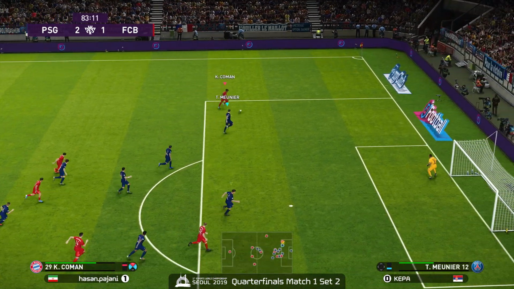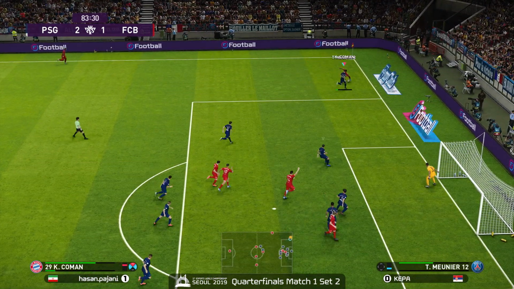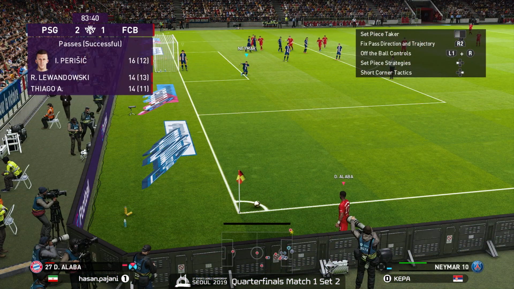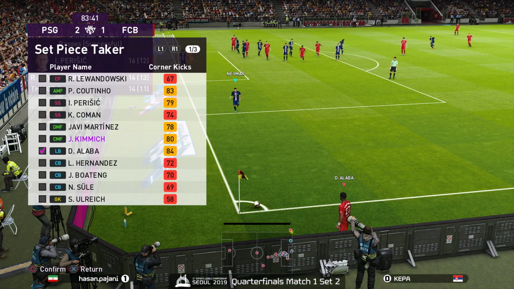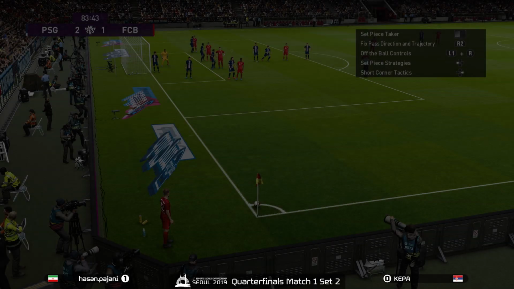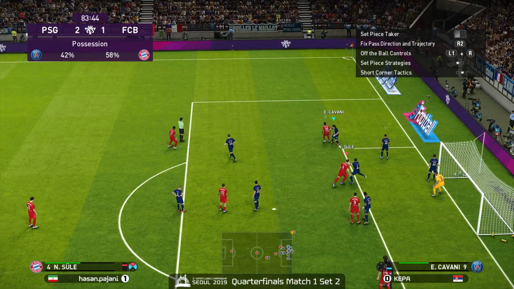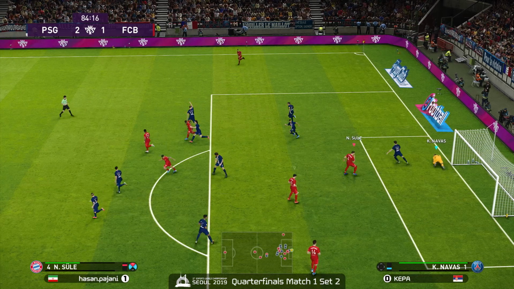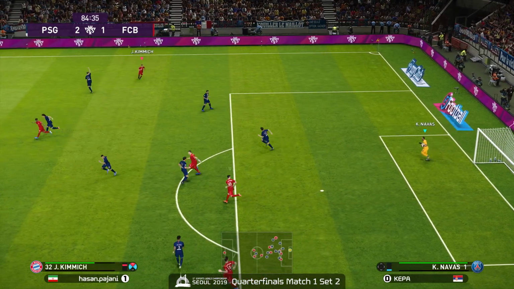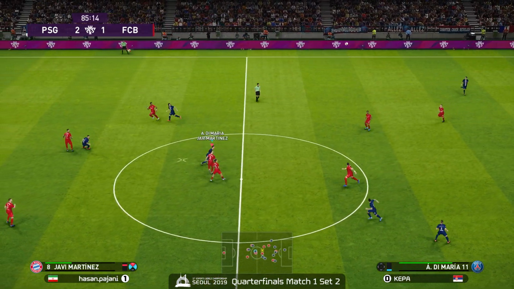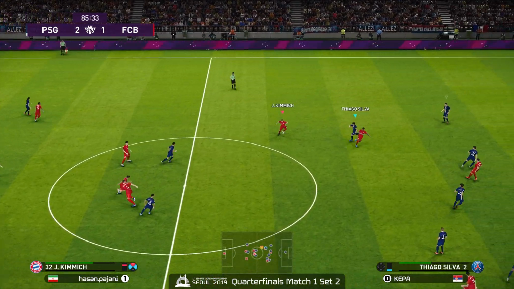Can he do it? Coman. Some space to work with. Looks like just barely edged out Alaba on the inbounds, or not. He wants Kimmich. Maybe he wants the right footer there. Ooh. Oh! Great grab. Great grab by Keylor Navas right there. That was absolutely beautiful. Navas with the reset way out to the center field.